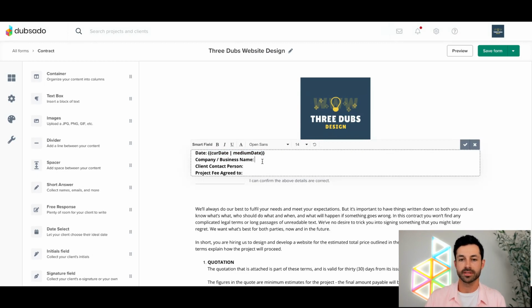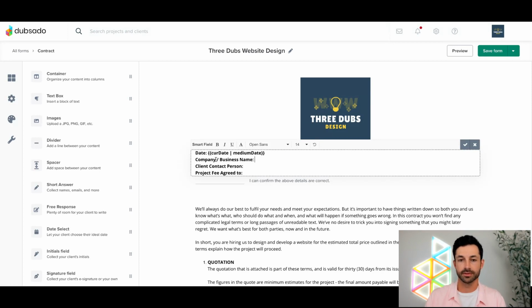If I use company and business name here, I don't want to type out one client's contract or one client's company or business name. I'm going to use a smart field to populate that information because, especially for client contact person and the fee, we're going to be generating that information elsewhere in Dubsado. Likely when you had that client on board with you, maybe they filled out a Dubsado lead capture form. You ask them, hey, what's your business name? And in Dubsado, you probably saved that to that client's business name field. Now we can repopulate it into the contracts without you having to type anything else out.